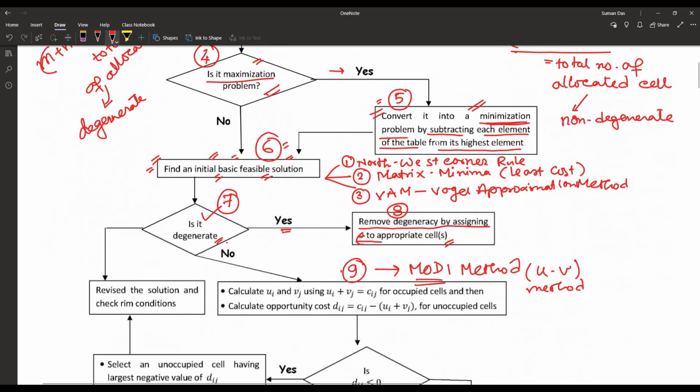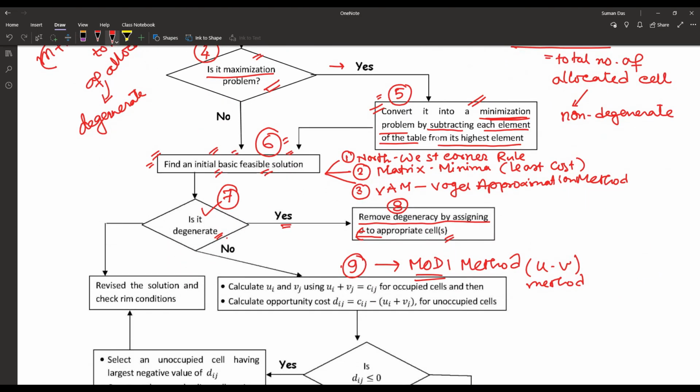Then after finding the initial basic feasible solution, you have to check whether it is degenerate. If degenerate, then remove the degeneracy. If it is not degenerate, then use the MODI method or the UV method.